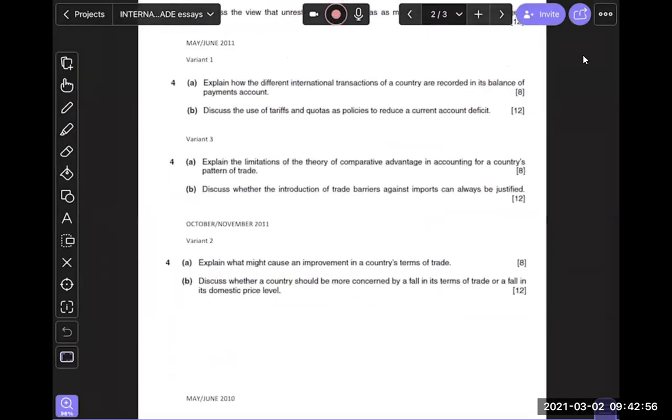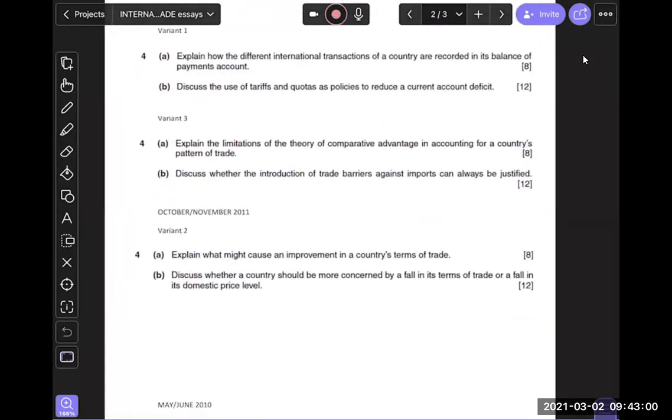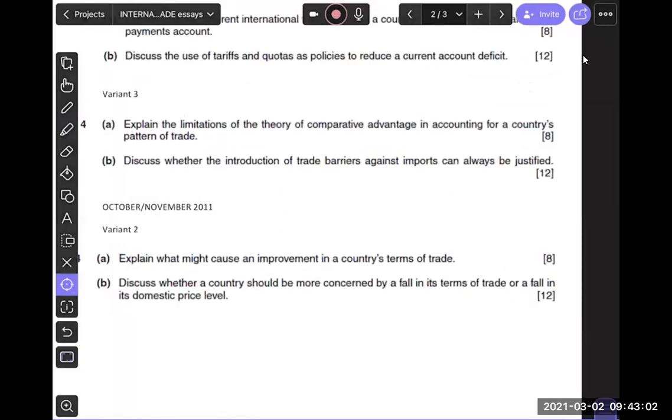Explain the limitations of the theory of comparative advantage in accounting for a country's pattern of trade. You can see this is an 8 mark question. Basically, this is asking us what the weaknesses of comparative advantage theory are in accounting for countries' pattern of trade. Make sense?